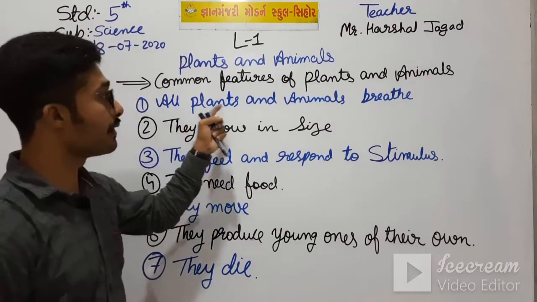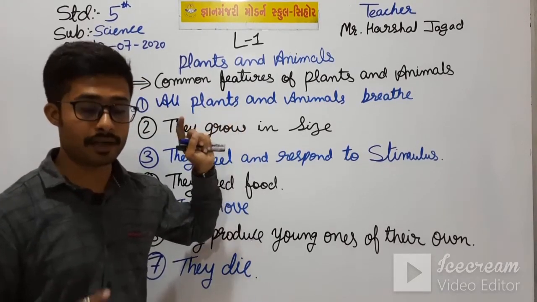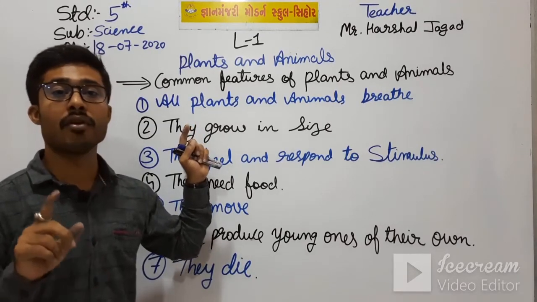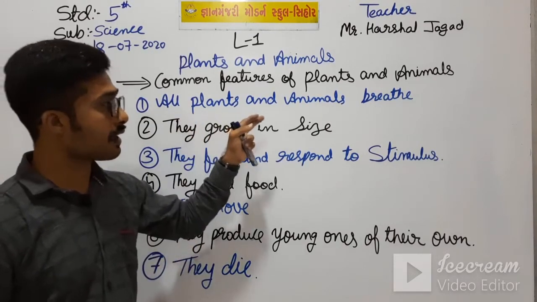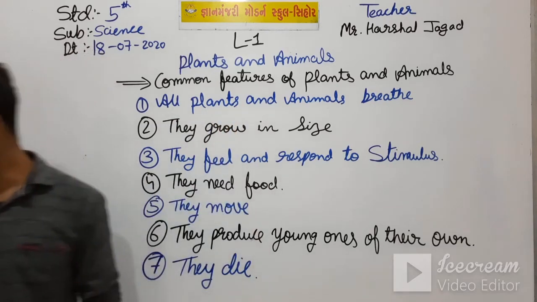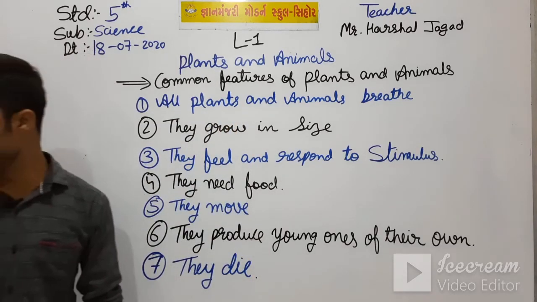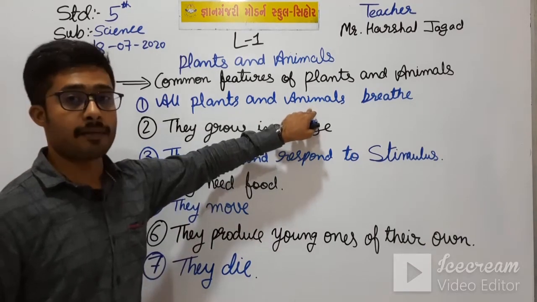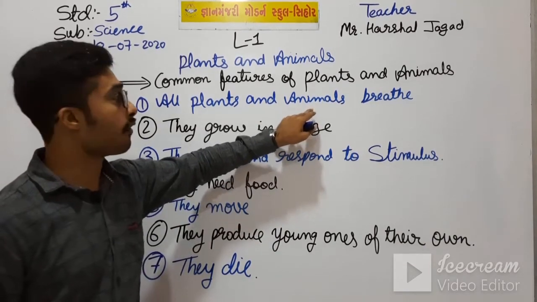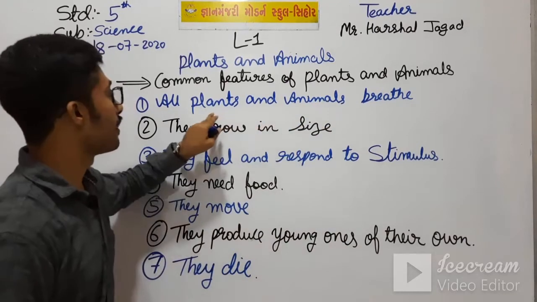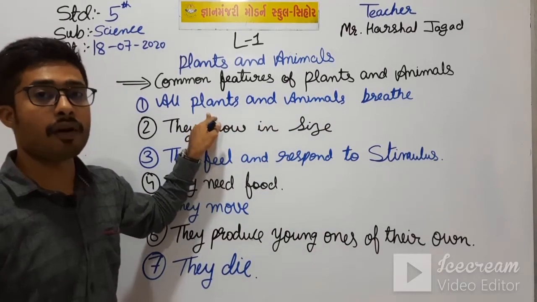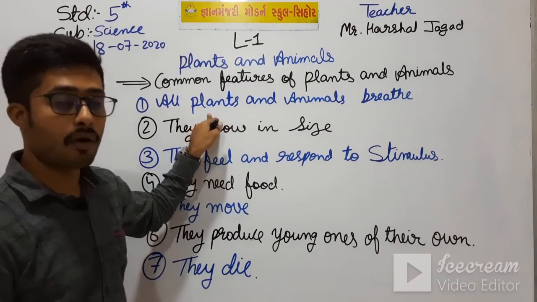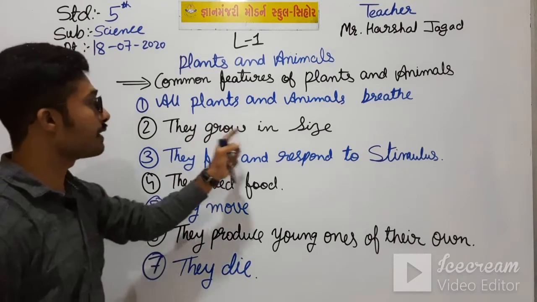Okay students, and animals have different organs from which they breathe, like nose, lungs, gills, holes of air. But plants have stomata for breathing, small holes in the leaves.